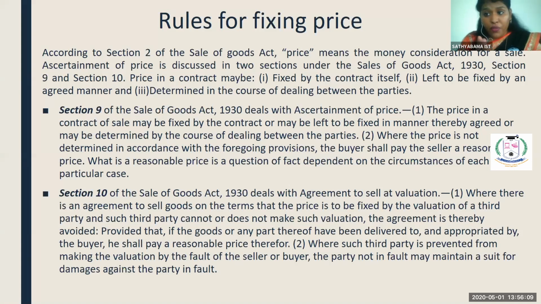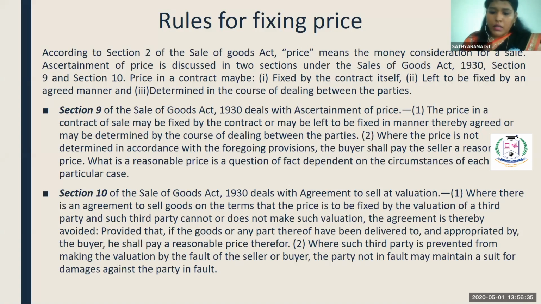In case any one party is not allowing the valuator to fix the price, the one who is disturbing the valuator from evaluating the goods can be sued. Fine. So the innocent one can sue the one who is not allowing the valuator to valuate the goods. Clear?